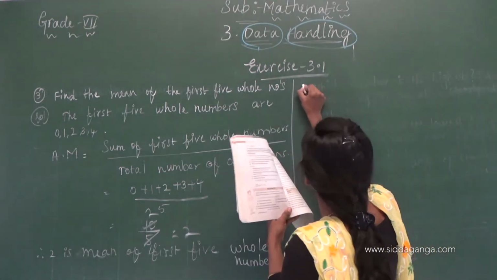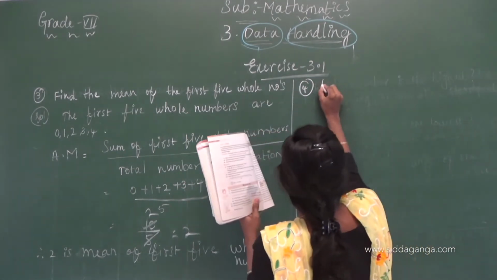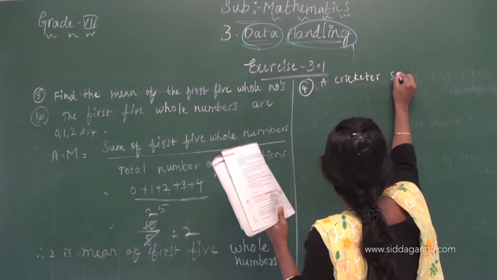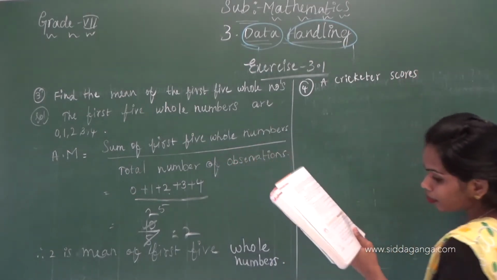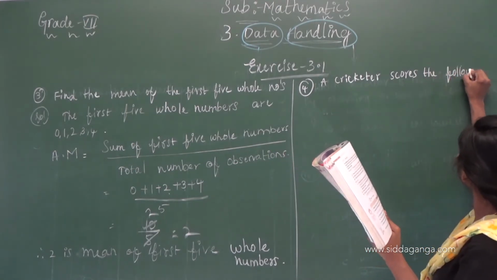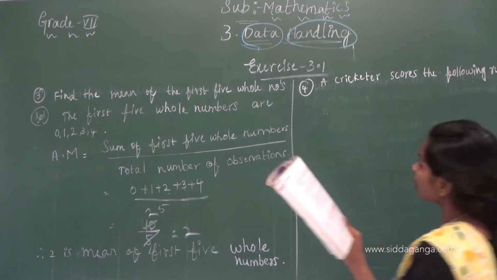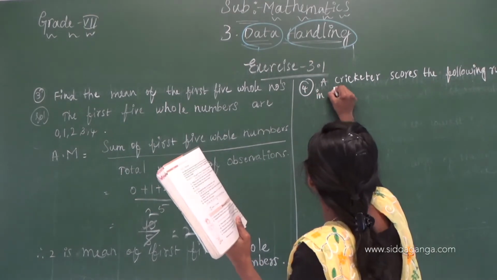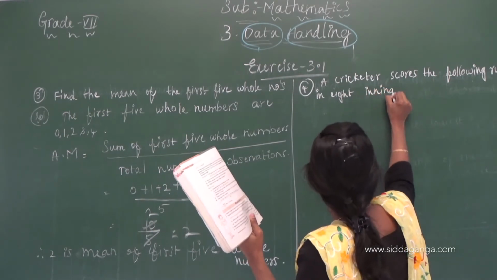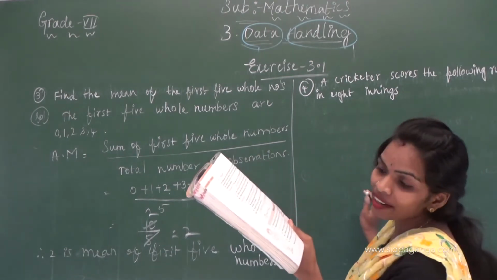Fourth question. A cricketer scores the following runs in 8 innings. A cricketer's score in 8 innings is given. We have to find the mean of that score.